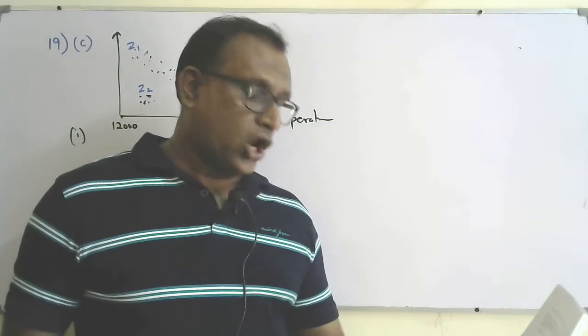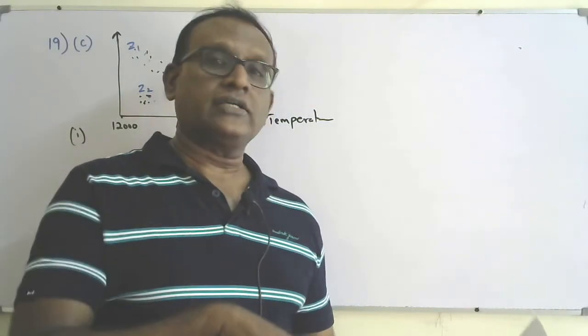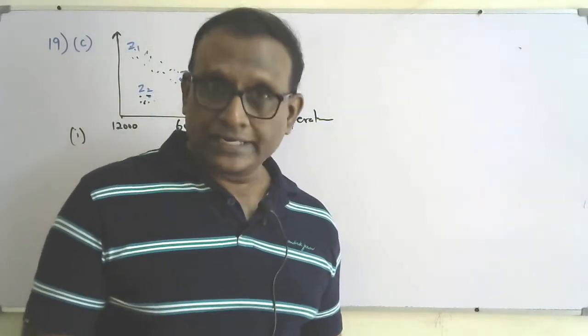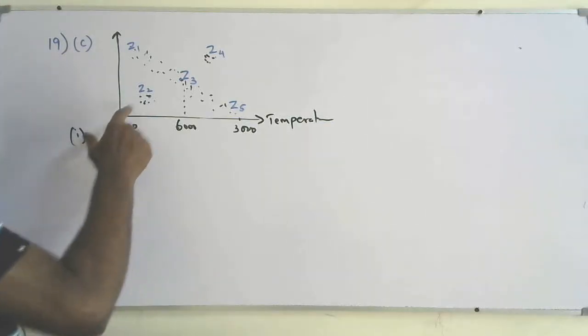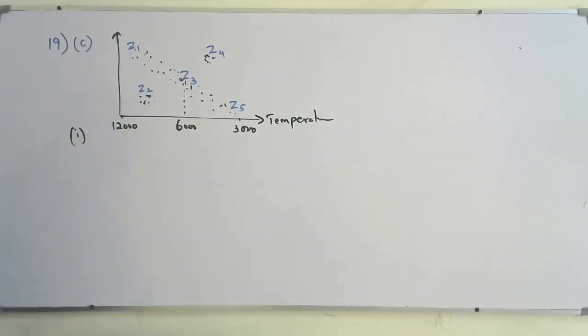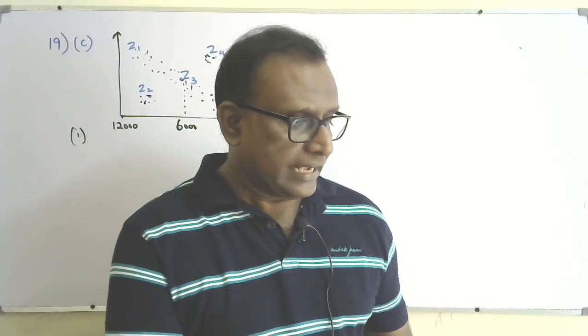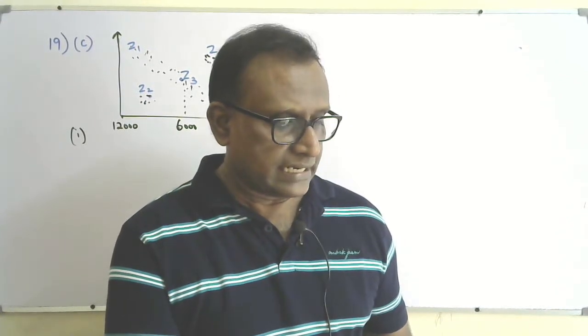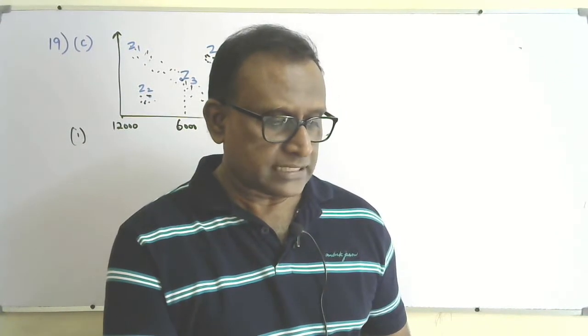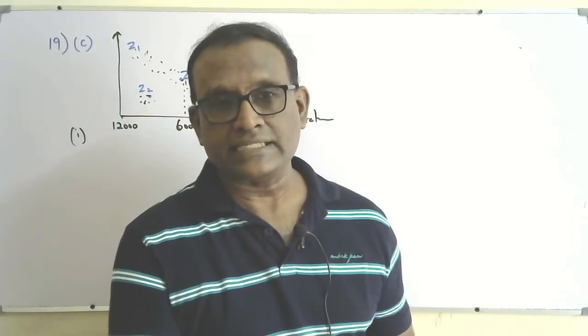Then low mass hot stars: low mass but hot means it should be a white dwarf, Z2. So these are the answers. You should give it in the table. Third part, explain how a star like the Sun evolves as it progresses from zone Z3, that is the main sequence,